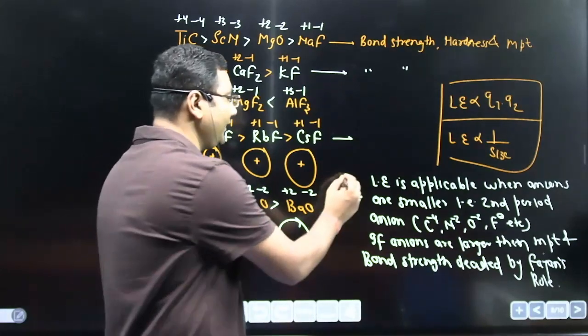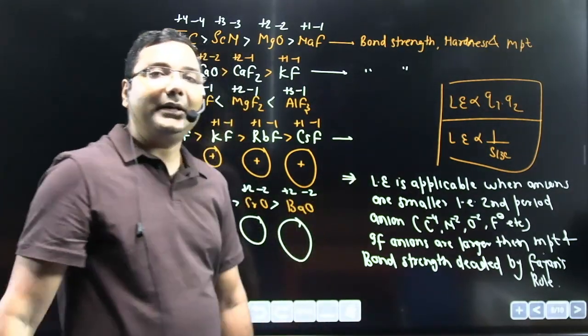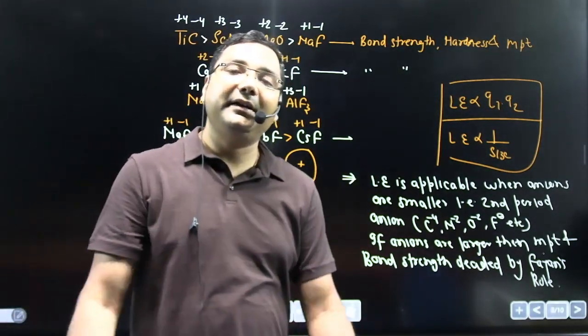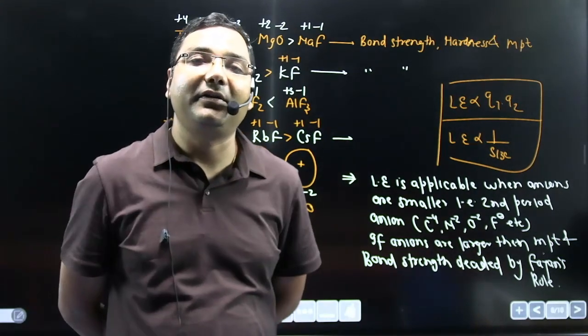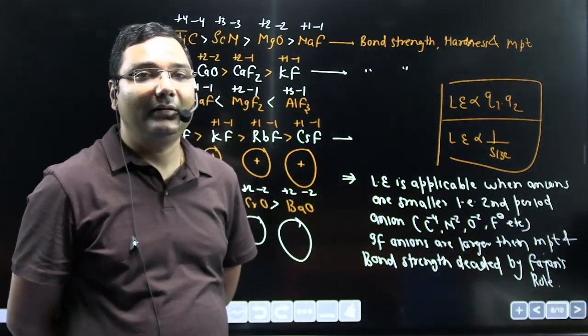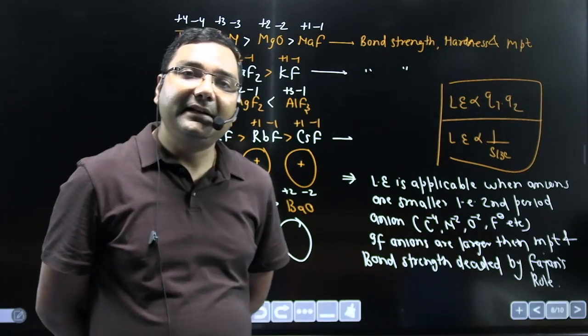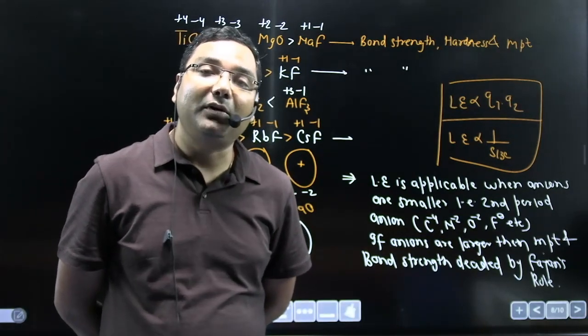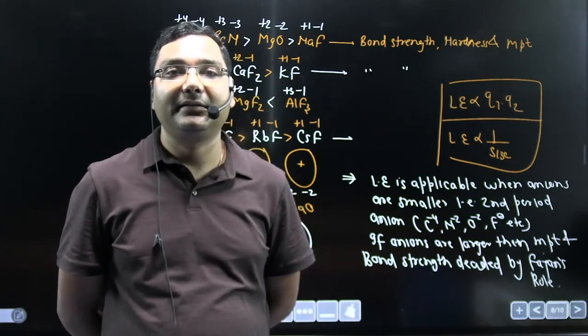It is a very important point. So lattice energy is not applicable everywhere for the determination of hardness, bond strength and the melting point. Lattice energy is applicable when anions are smaller, that is second period anions.